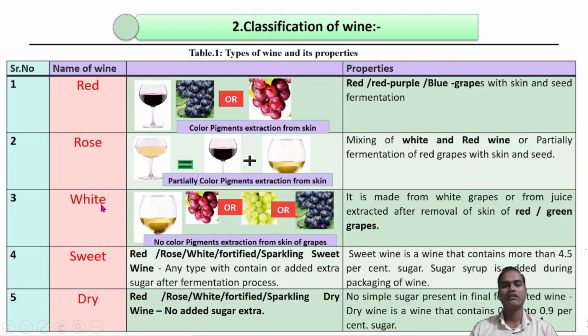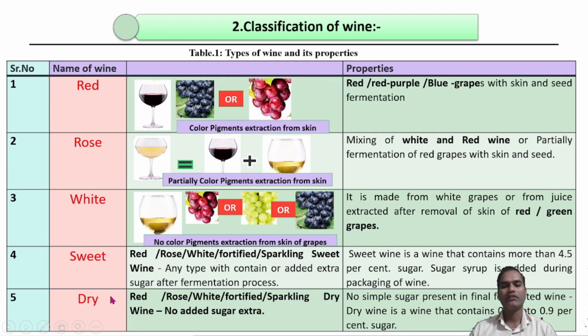White wine means that without extraction of color pigment from the skin of the grapes, we extract only the grape juice and then convert it into the fermented wine. Sweet wine contains excess sugar, which may be added after the fermentation, at a level of not more than 4.5% sugar, that is, the sweetness is added with sugar syrup.